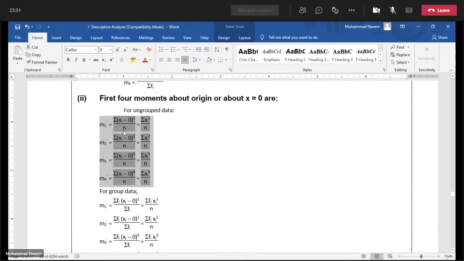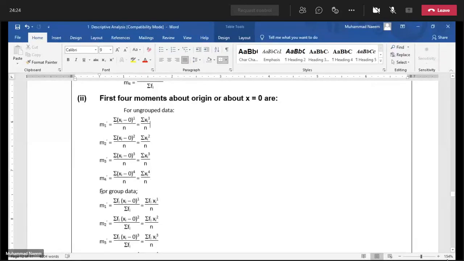As xi minus 0 is meaningless, in fact, the first moment about origin is sigma x over n, the second moment about origin is sigma x square over n, the third is sigma x power 3 over n, and the fourth is sigma x power 4 by n.